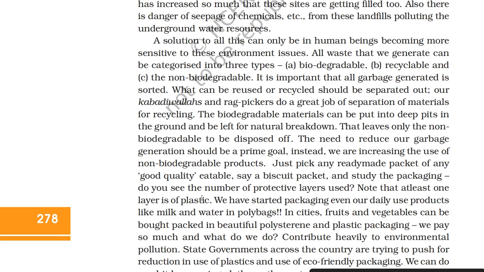A solution to all this can only be in human beings becoming more sensitive to these environment issues. All waste that we generate can be categorized into three types: A. Biodegradable, B. Recyclable, and C. Non-biodegradable. It is important that all garbage generated is sorted. What can be reused or recycled should be separated out. Our kabadiwalas and rag pickers do a great job of separation of materials for recycling. The biodegradable materials can be put into deep pits in the ground and be left for natural breakdown. That leaves only the non-biodegradable to be disposed of.